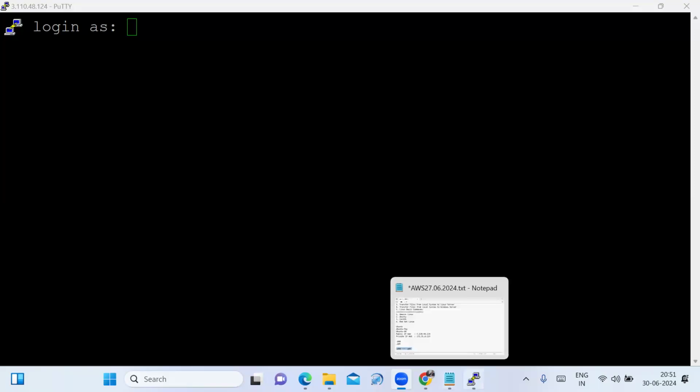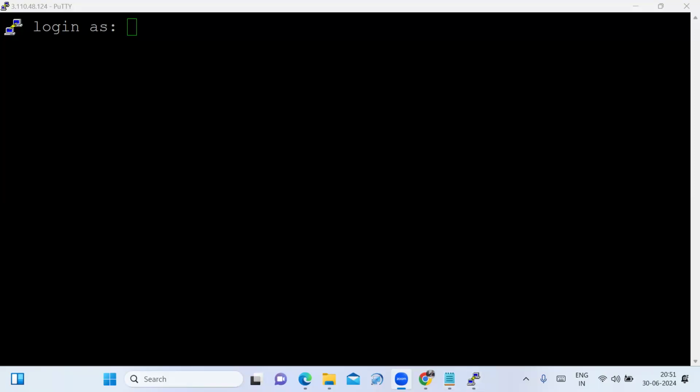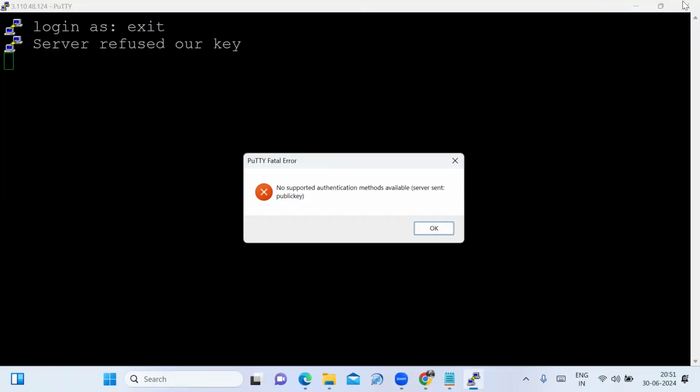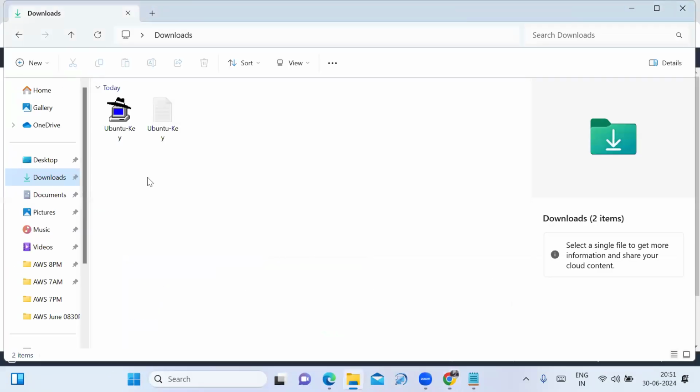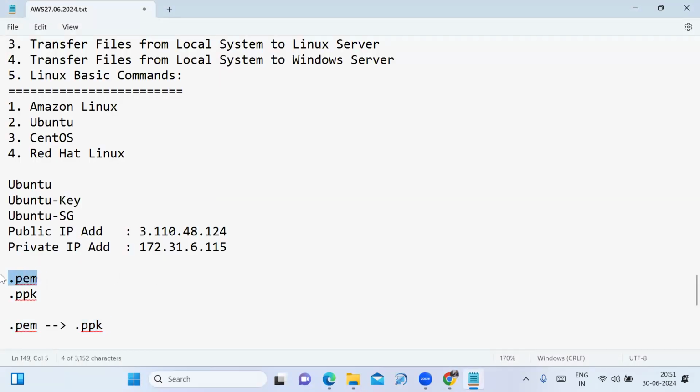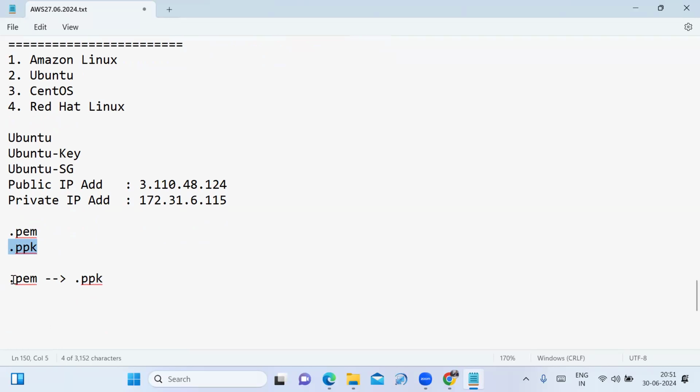Okay, again, you will see that. I have to exit this one. See, I'm deleting this one, the .ppk file I am deleting. Only while launching the instance, I downloaded the key pair, and the type is PEM file format. Now, while connecting using the PuTTY software, you need the .ppk file format. It means you need to convert the PEM file format to .ppk file format.